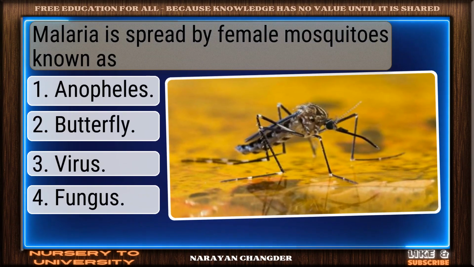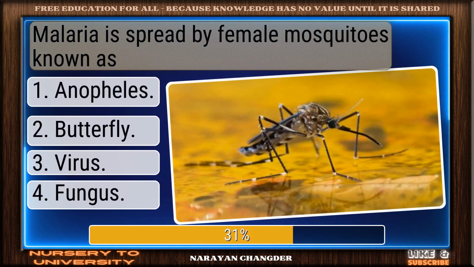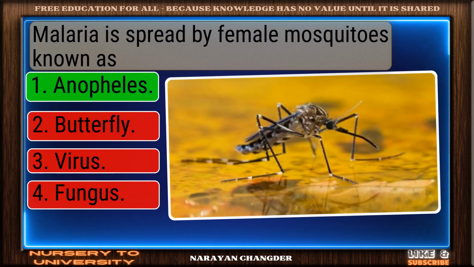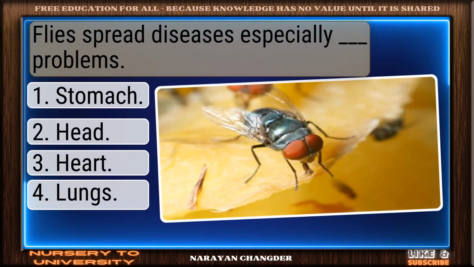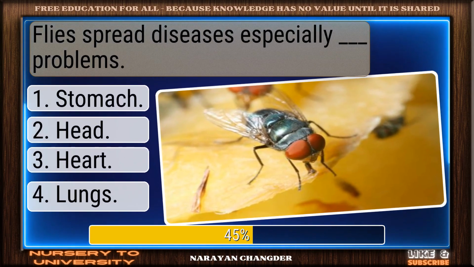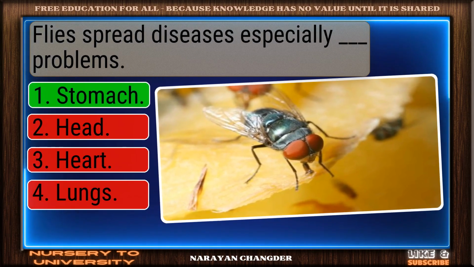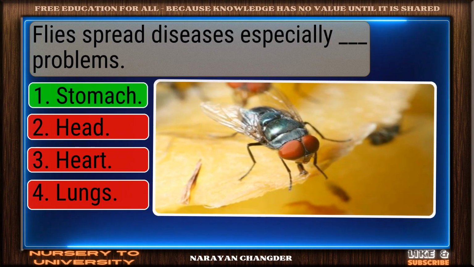Malaria is spread by female mosquitoes known as dash. Right again. Anopheles is a valid answer. Flies spread diseases, especially dash problems. Well reasoned. Stomach is the correct choice.